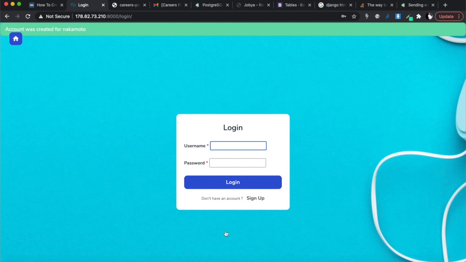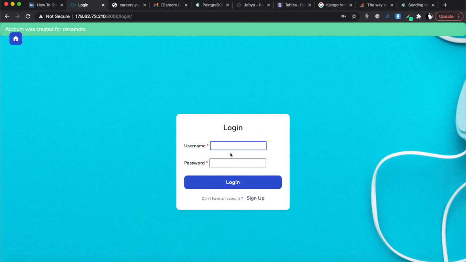Yay! Account was created for Nakamoto, and it's taking me to the login page, and we're going to fix this. You see the HTML of the login page looks ugly. I don't like this. I want it to look like the register page. That means we have to do this login page manually. We can do that manually and actually process the form like a manual form. Then we'll be able to specify our HTML the way we want it, but we'll do it at the end.